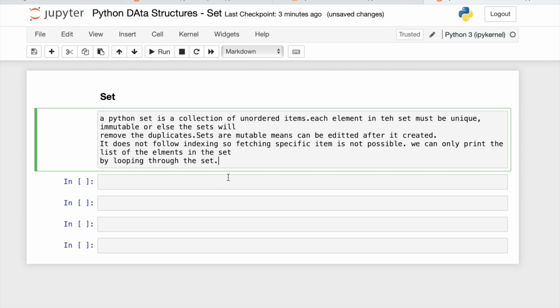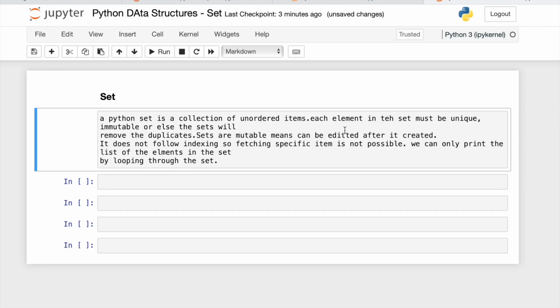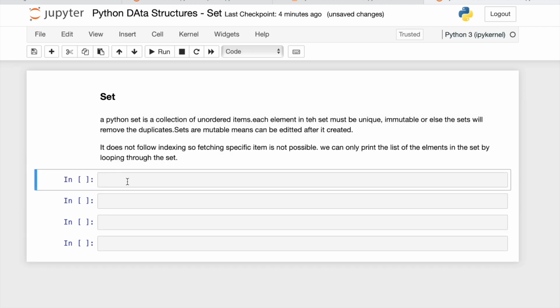A Python set is a collection of unordered items. Each element in the set must be unique and immutable, or the set will remove the duplicates. Sets are mutable, meaning they can be edited after they have been created. It does not follow indexing, so fetching a specific item is not possible. We can only print the elements in the set by looping through it. So what does this mean? I'll just explain with examples.